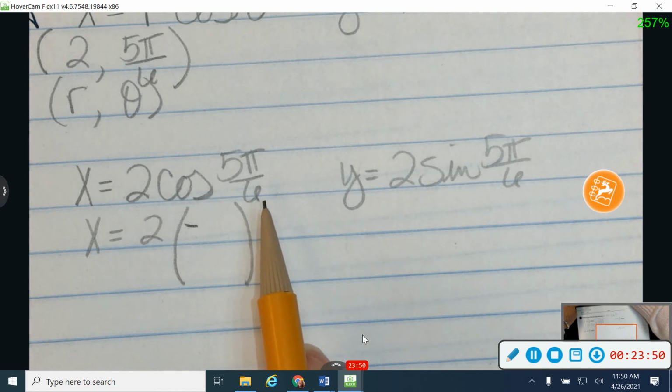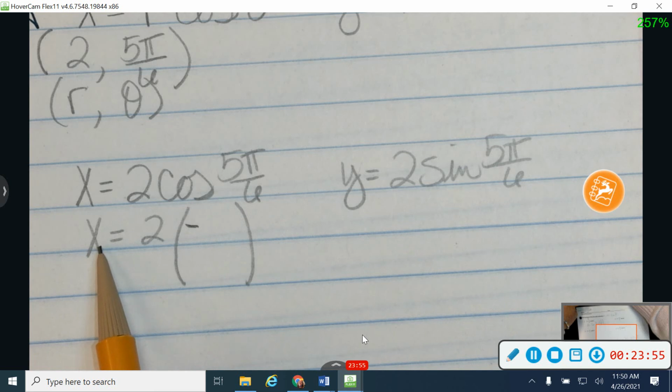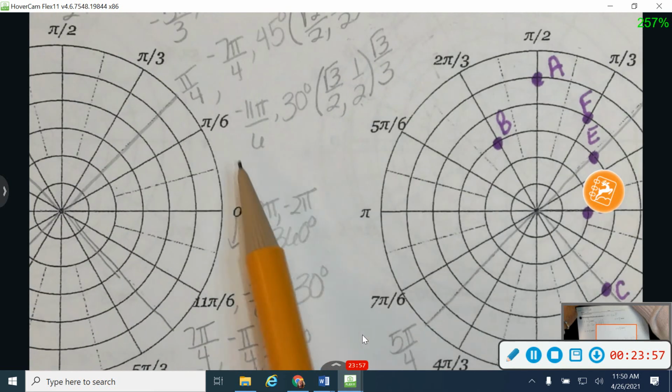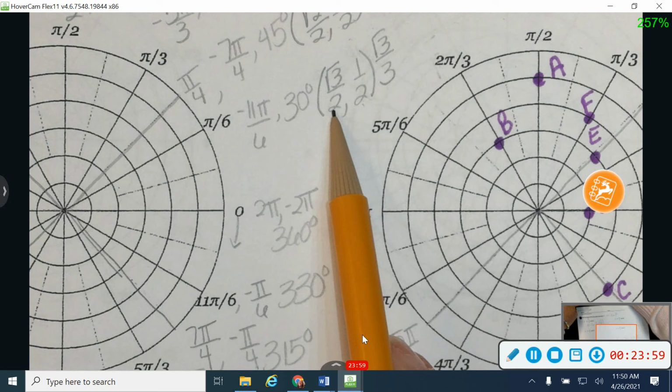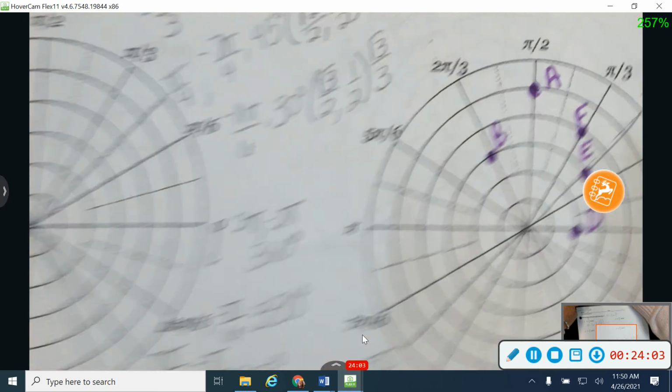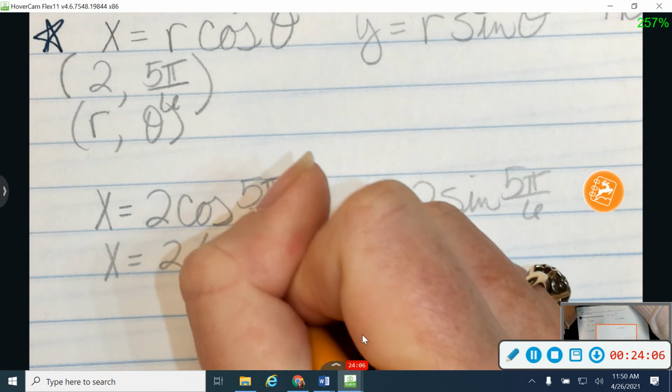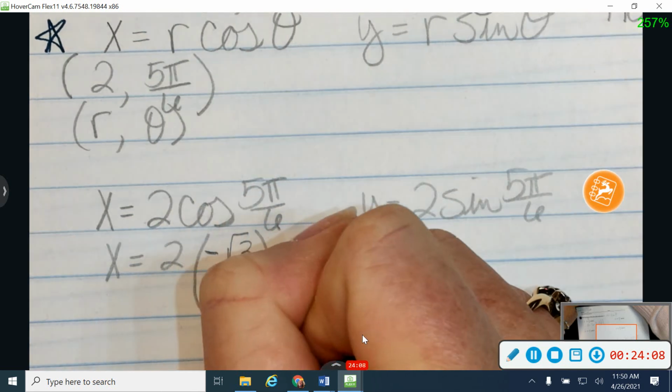So in All Students Take Calculus, remember it tells you where things are positive. In the second quadrant, only sine is positive. So I know this answer is going to be negative. Now I'm going to look at pi over 6, and I'm going to grab my x value, which is the square root of 3 over 2. So negative square root of 3 over 2.